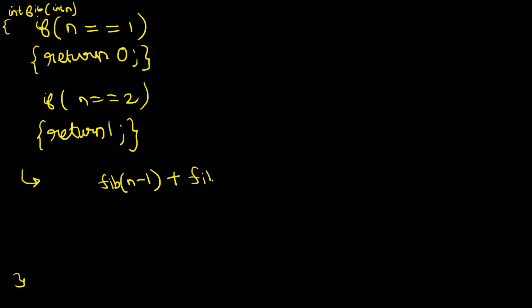Plus, I will make a call to fib of n minus 2. So I call these two functions, expect them to give the n minus 1 and the n minus 2th Fibonacci term. Now, once they give me the term, let's say I add them up and store it in a variable answer. Okay. And what is this answer? This answer is nothing but the nth Fibonacci term. Because the summation of the n minus 1 and the n minus 2th Fibonacci term is nothing but the nth Fibonacci term. So we can simply return answer because answer is nothing but the nth Fibonacci term. Is it making sense, guys? Yes. Making sense?